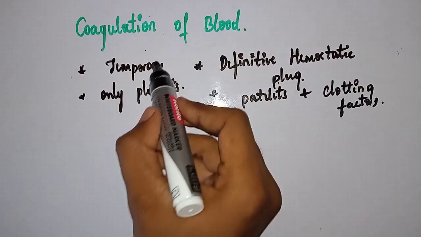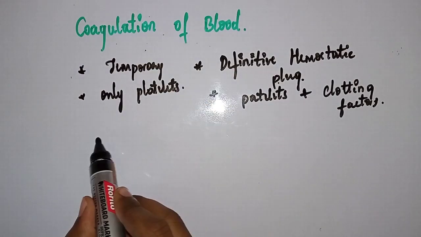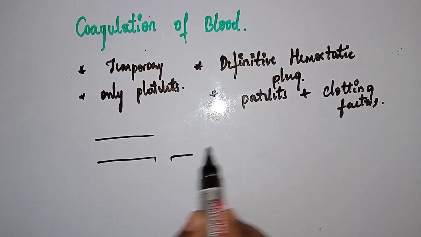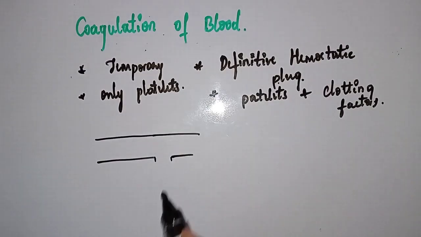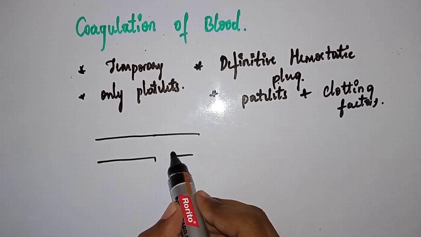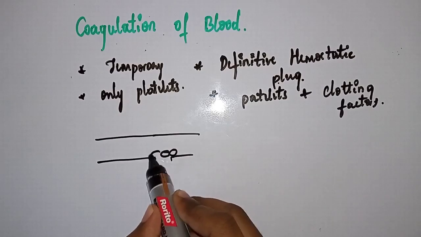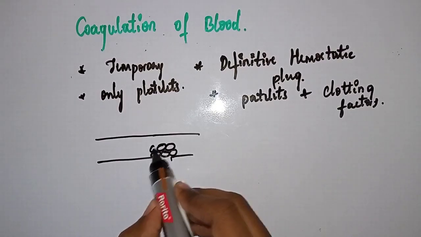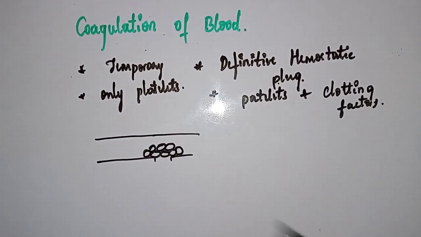Temporary hemostatic plug is nothing but, suppose this is your vessel and there is an injury. This is the injury, there is a rupture. Simple adhesion, and this is aggregation. Simple adhesion and aggregation of platelets is the temporary hemostatic plug.